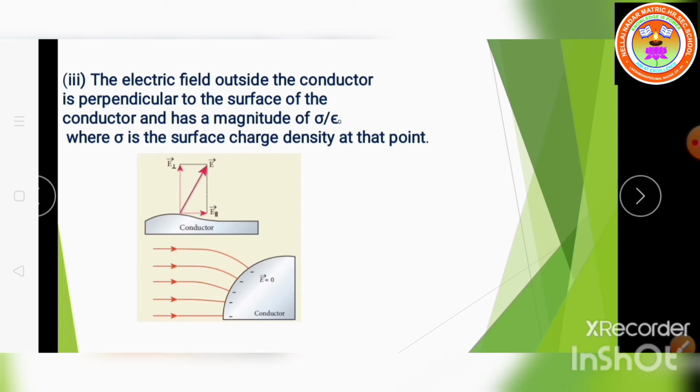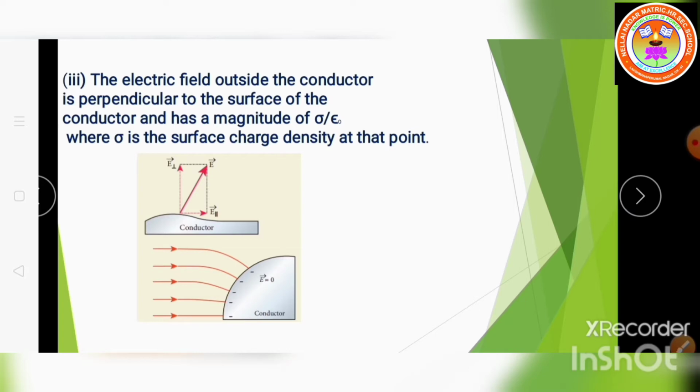From this we can say that this conductor is not in equilibrium. Therefore, at electrostatic equilibrium, the electric field must be perpendicular to the surface of the conductor.